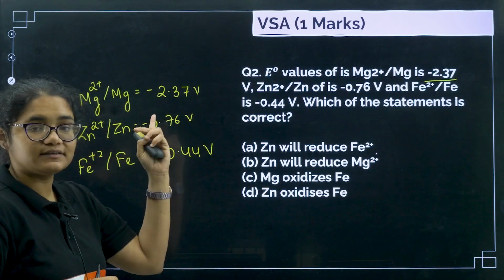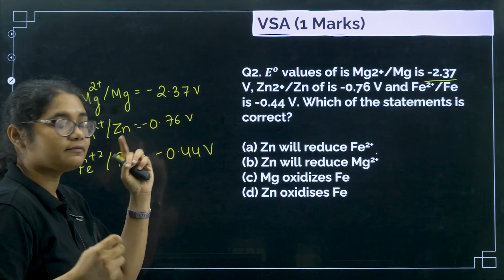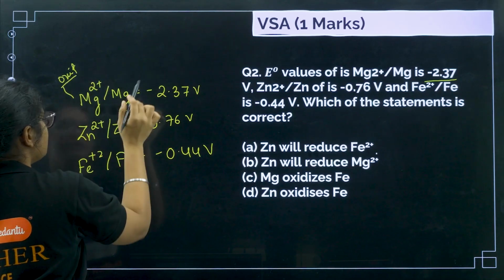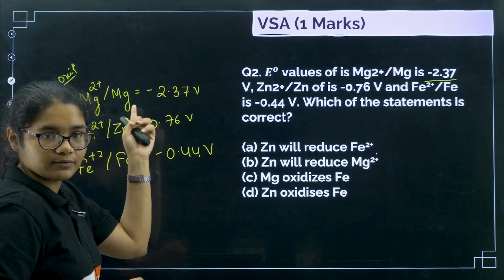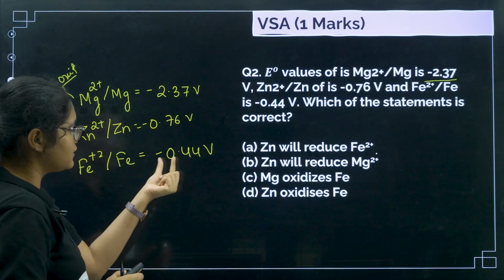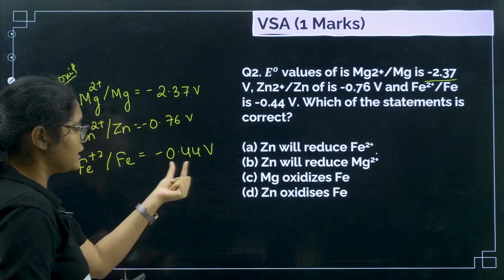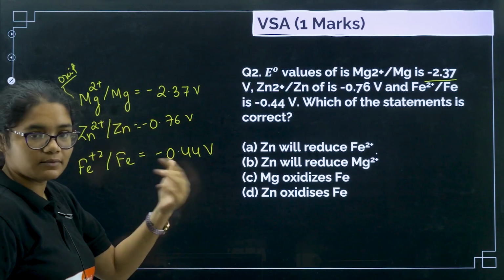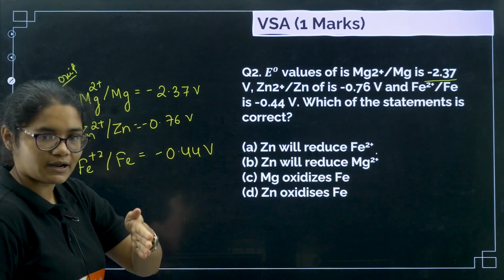Reduction potential is least means it has more tendency to get oxidized, right? So it will be a very good reducing agent. And this one has the highest reduction potential, because for a negative number, the less the number, the more the value; minus 2 is less than minus 1, right?